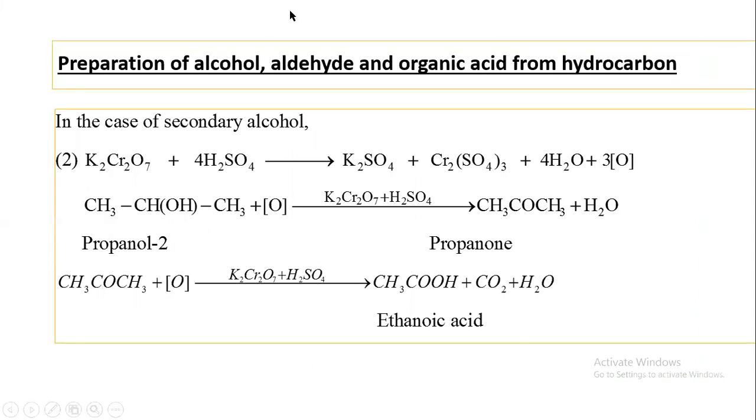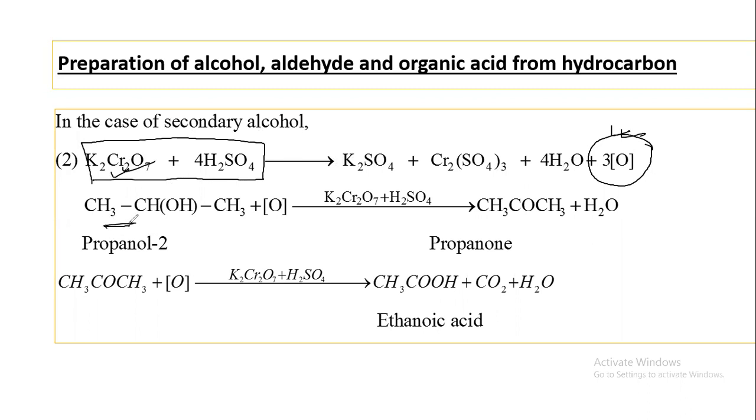In the case of secondary alcohol, similar oxidation, nascent oxygen is needed. The nascent oxygen is produced from the mixture of potassium dichromate and sulfuric acid. Here, propanol 2 is a secondary alcohol because 2 alkyl groups are present. So we'll get ketone. An organic compound with a CO group present is called ketone, and this ketone is oxidized and produces organic acid.